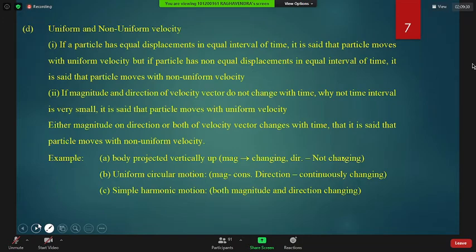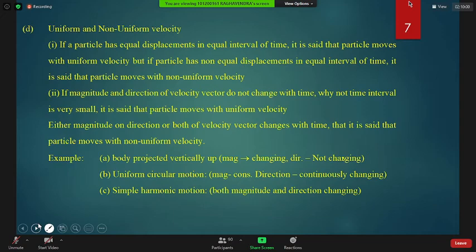That is simple harmonic motion. It has a fixed position. At the middle, velocity is maximum. At the extreme position, velocity magnitude is zero. Direction is non-stop changing. So in this motion, you will say that magnitude and direction, both of the velocity vector, keep changing.